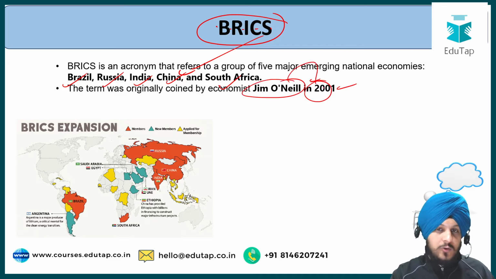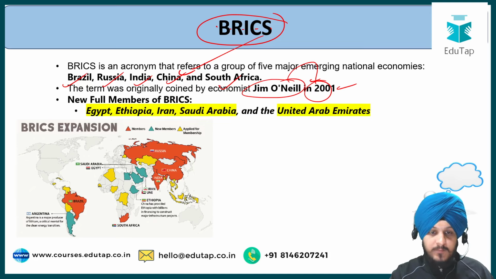And we are going to cover some sort of historical perspective regarding the origination of this term in the next slide. So the new members that have been added to the BRICS are Egypt, Iran, Saudi Arabia, Ethiopia, and United Arab Emirates, UAE. So these are the different members that have been recently added.